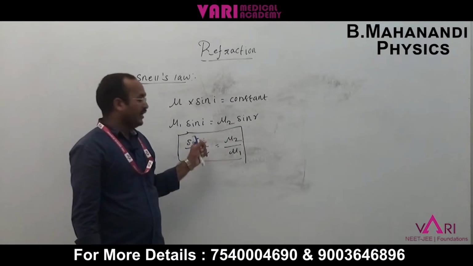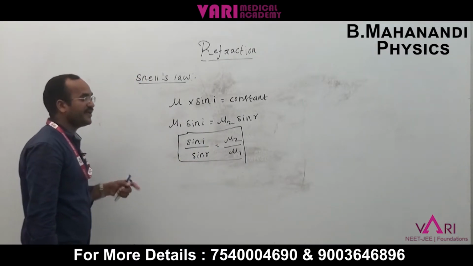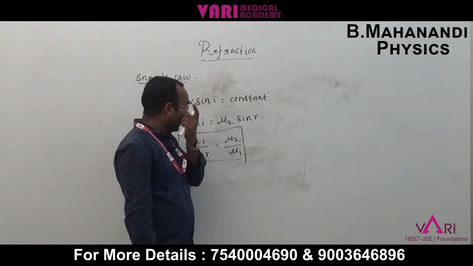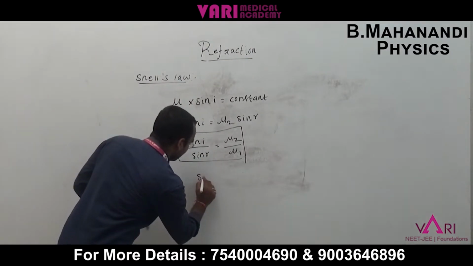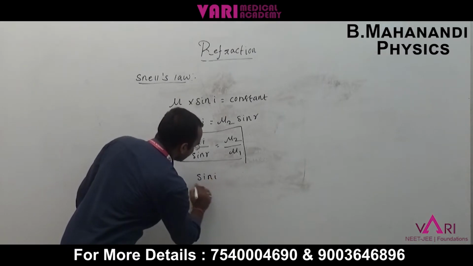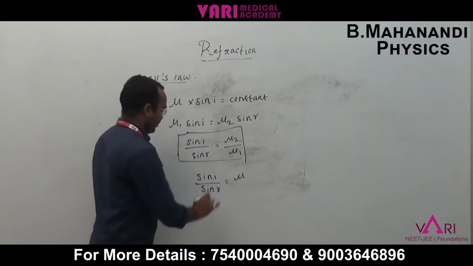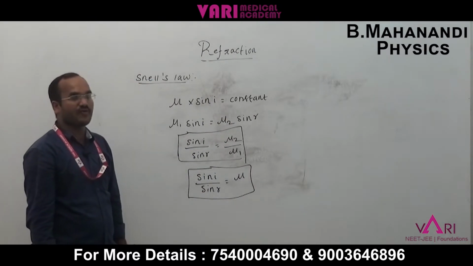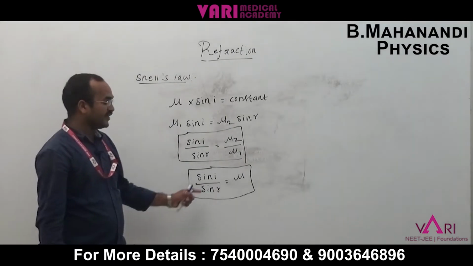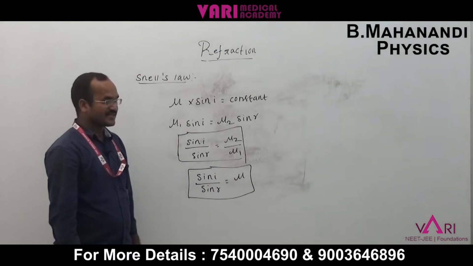If light goes from a rarer medium to a denser medium, say air to glass or air to water, the refractive index of air is 1. Then sin I by sin R equals mu2, that is, mu. For air to glass transfer, the refractive index is mu equal to sin I by sin R.